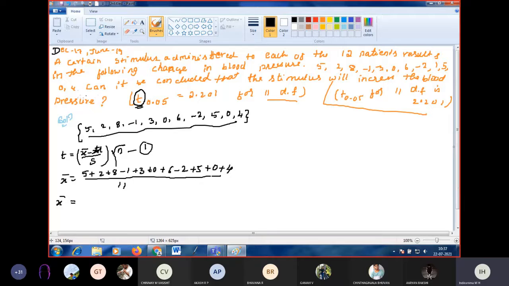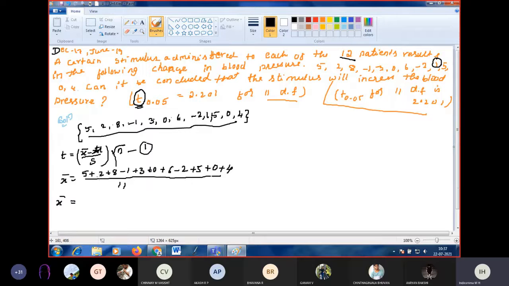One minute. Because they are given 12 patients. 1, 2, 3, 4, 5, 6, 7, 8, 9, 10, 11, 12. Always I am missing one number. 5, 2, 8, minus 1, 3, 0, 6, minus 2. See here I missed 1.